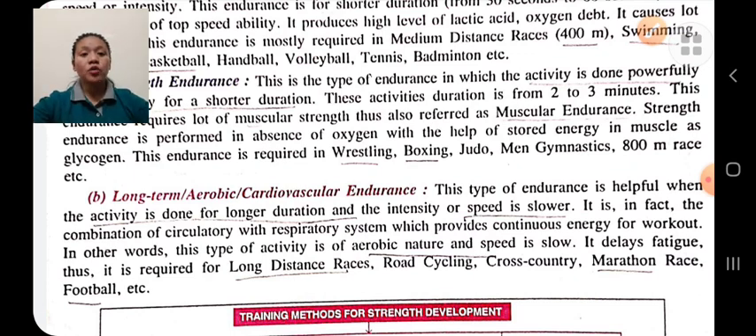In aerobic endurance, the duration is more and the speed is less. In aerobic endurance the activity is done for a long duration, whereas the intensity, the speed, is slow. For example, marathon running, road cycling, long distance running, etc. These are the two types of endurance.